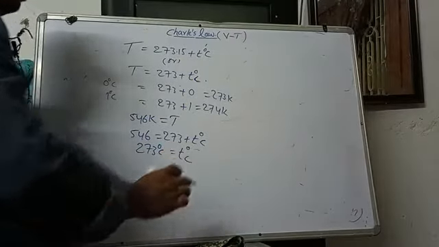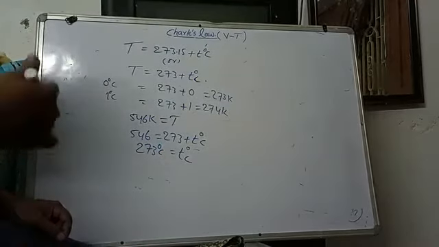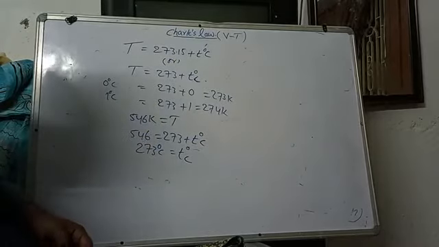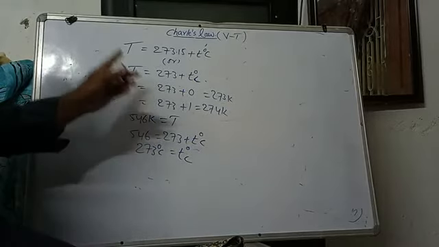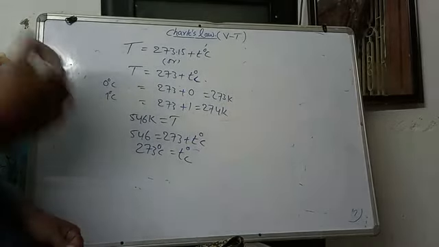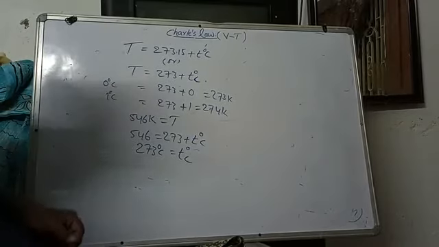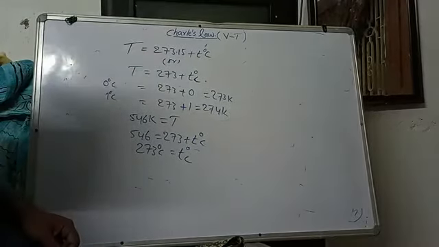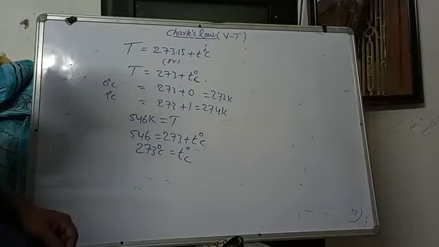Just like this we can convert: if Celsius is given, we have to convert into Kelvin. This is mandatory in gaseous state problems. Whenever you observe a Celsius temperature, you must convert it into Kelvin temperature by using these relations. So these are the interconversions.